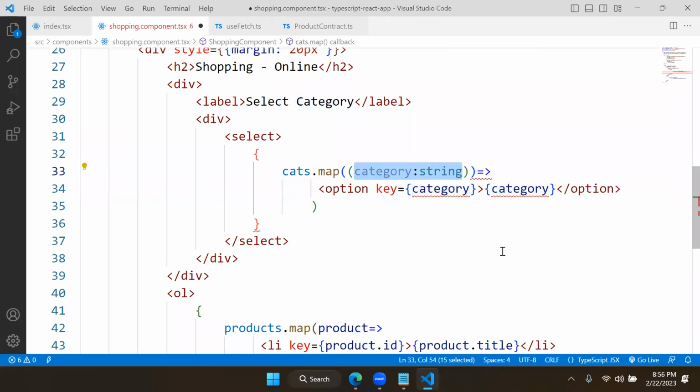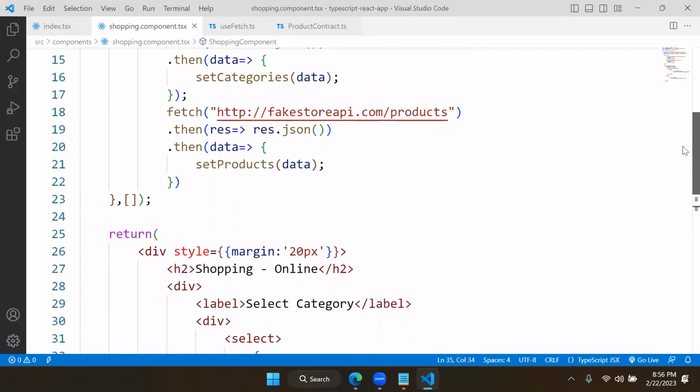Actually, you need to define a type. This is required, especially when you are dealing with data like this. Category type is string, and you can access that and display it. This is one simple point.